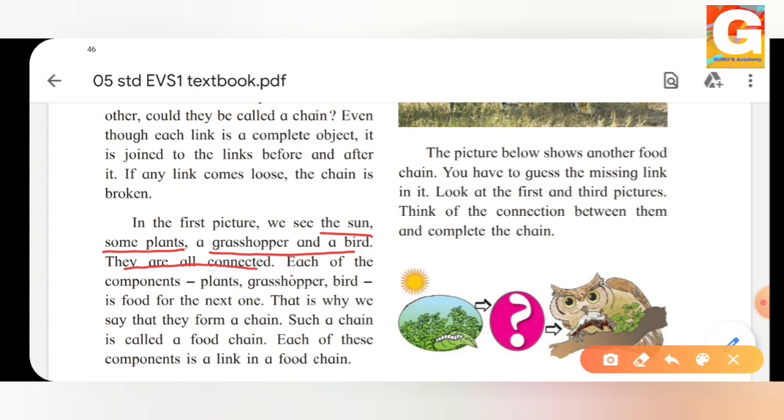Let's see how. Each of the components, that is plants, grasshopper, bird, is the food of the next one. We have seen that the bird eats the grasshopper, and the grasshopper, what does it eat? It eats the plant. That is why we say that they form a chain, and such a chain is called the food chain. So you may get a question, what is a food chain? You all must answer it. So each of these components is linked in a food chain.